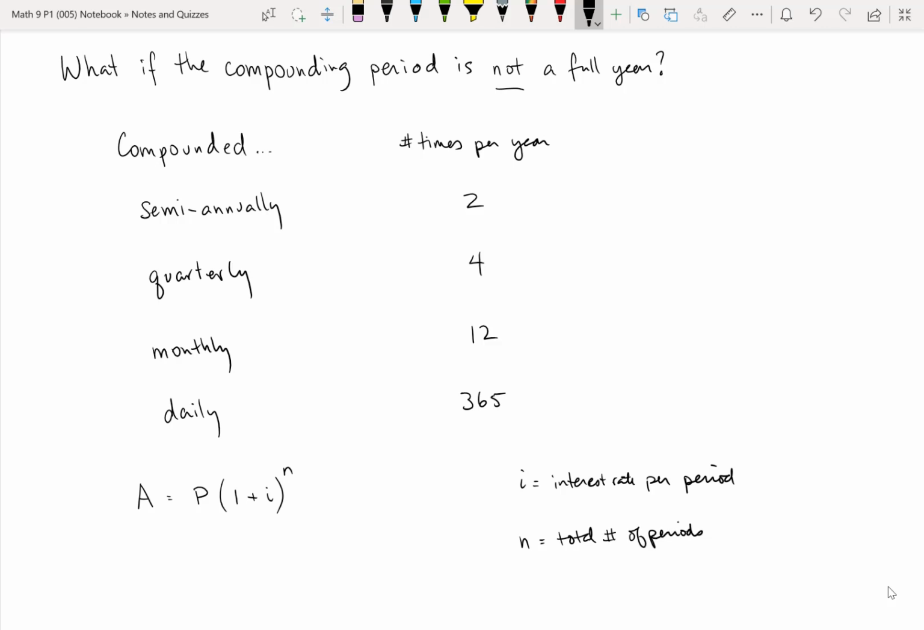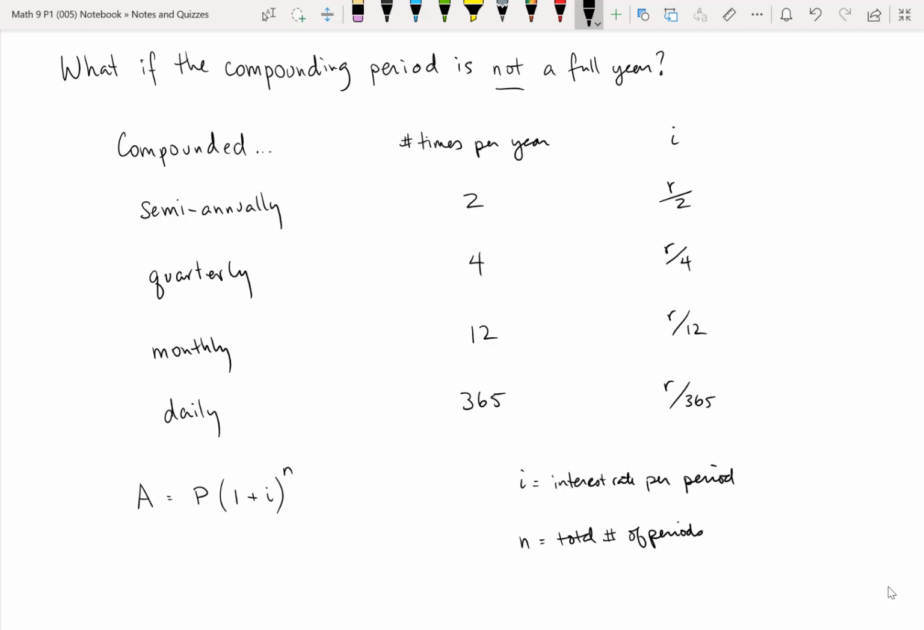And let's go back up to what we were looking at to think about what the i would be for these different compounding periods. If you are compounding semi-annually, that means the year is broken into 2 parts, and the interest rate also gets broken into 2. So we can take the annual interest rate, remember interest rates are always expressed annually, and simply divide it by 2. So that would be our i. Similarly with quarterly, it would be the interest rate divided by 4. With monthly, it'd be the interest rate divided by 12. And with daily, it'd be the interest rate divided by 365.